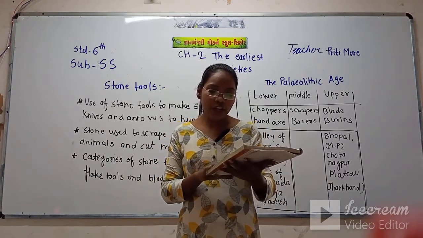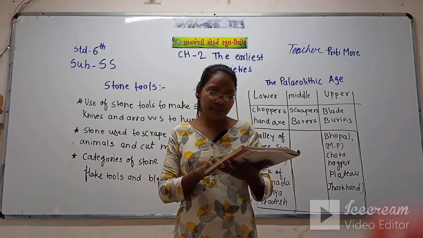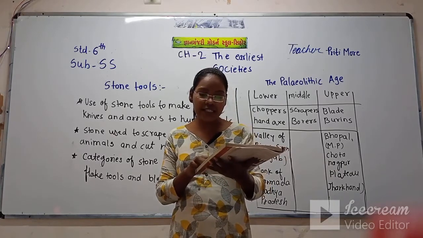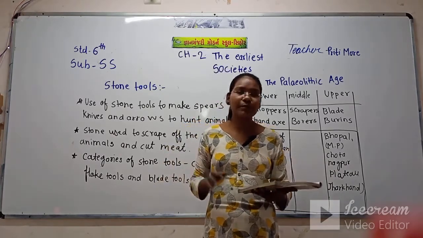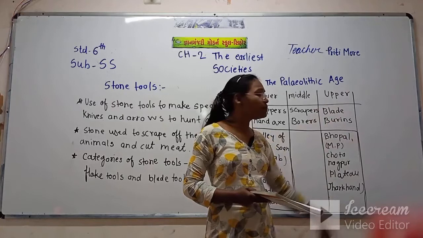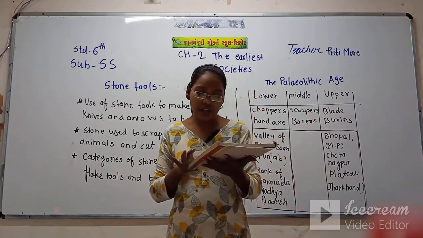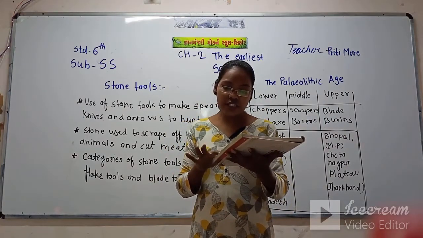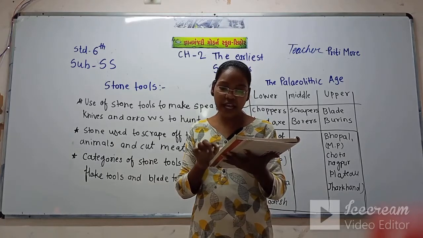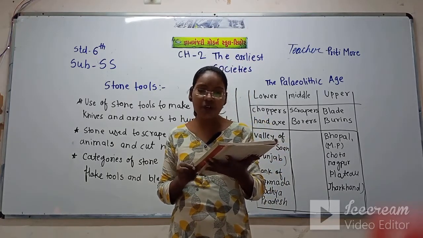Now the upper Paleolithic age coincides with the last phase of the ice age. Upper means the last one. The upper Paleolithic age coincides with the last phase of the ice age. The climate also became warmer.